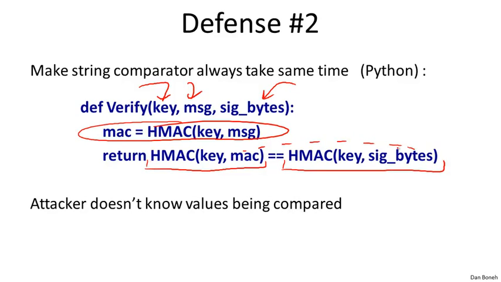But the point is now, if the signature bytes happen to equal the MAC on the first byte but not on the remaining bytes, then when we do this additional hash layer, it's likely that the two resulting values are completely different, and as a result, the byte-by-byte comparator will just exit on the first iteration. The point here is that the adversary doesn't actually know what strings are being compared, and as a result, he can't mount the timing attack that we discussed earlier. Okay, so this is another defense. At least now you're not at the mercy of an optimizing compiler.